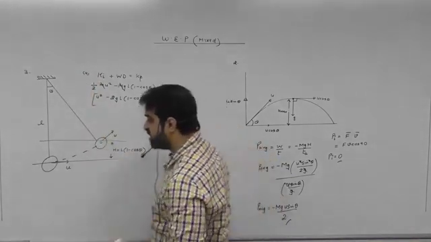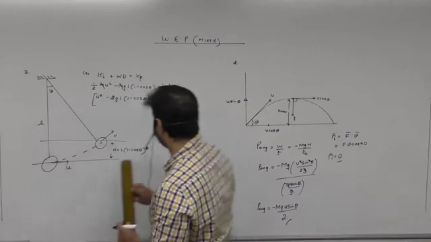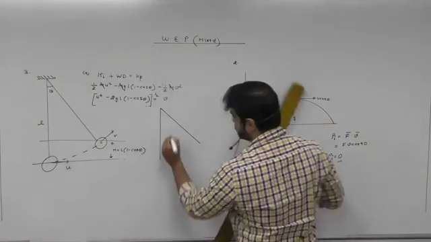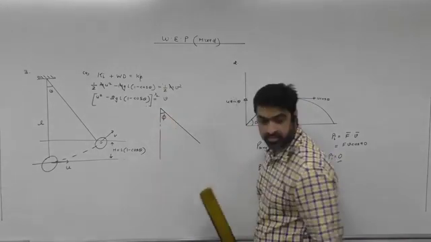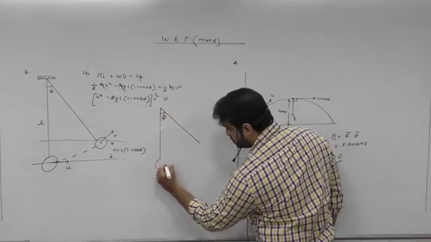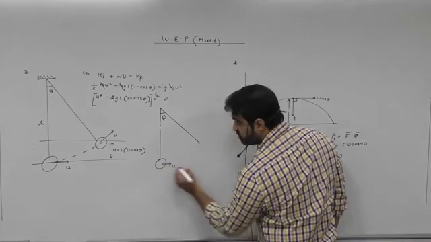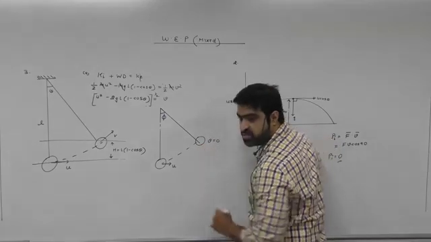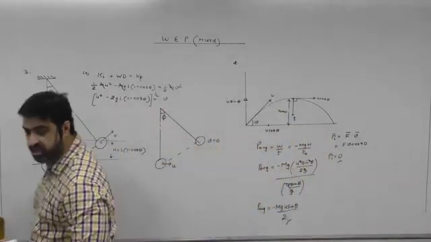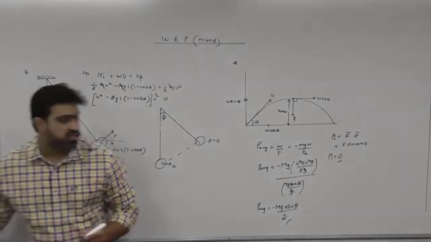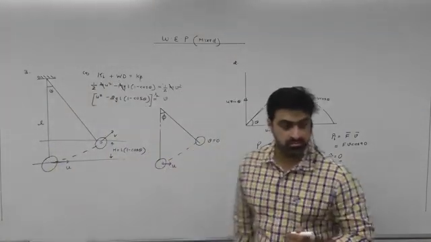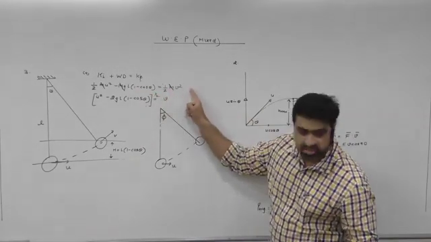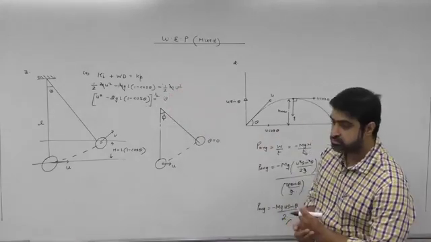Second part of the question says, how much will it deflect? Maximum. So let the maximum deflection angle be phi. Means what? This is u. It will come here and at maximum it will stop. Means how much is the speed over here? 0. Means I can say indirectly this is which position? The extreme position. And how much maximum is it deflecting? Matlab I need phi. It means I can apply the same formula but the final velocity is going to become what? 0. You understanding what's happening?